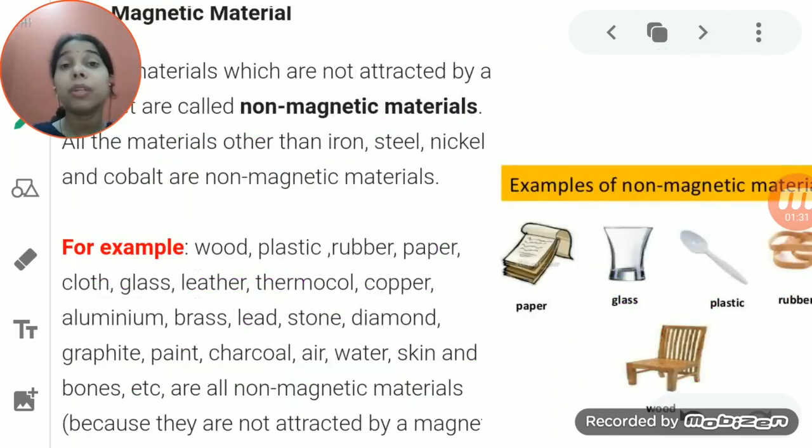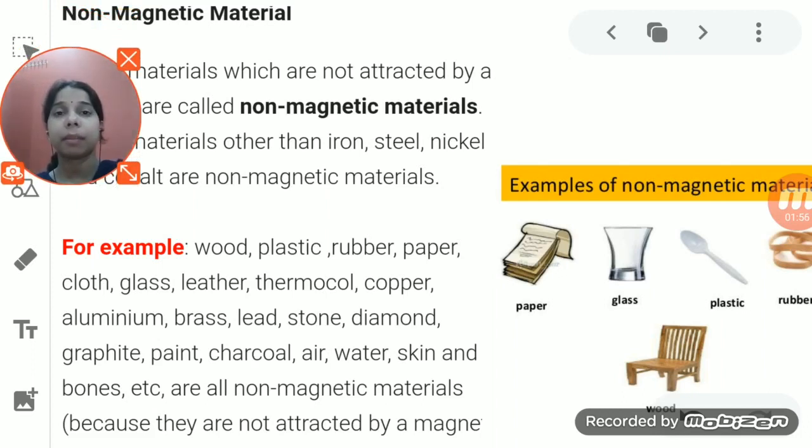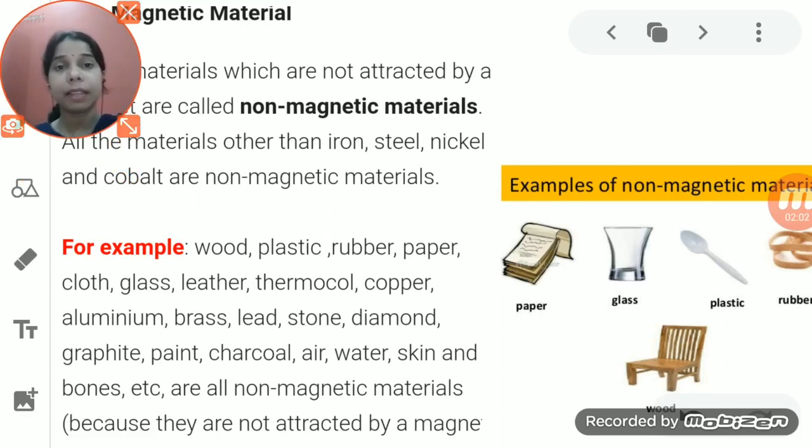Now if we talk about the non-magnetic material, it's very easy to understand, students. These are the things which do not get attracted towards the magnet. Magnetic material was what? The objects or materials which are attracted by the magnet. If we talk about the non-magnetic material, it is the things which are not attracted towards the magnet.